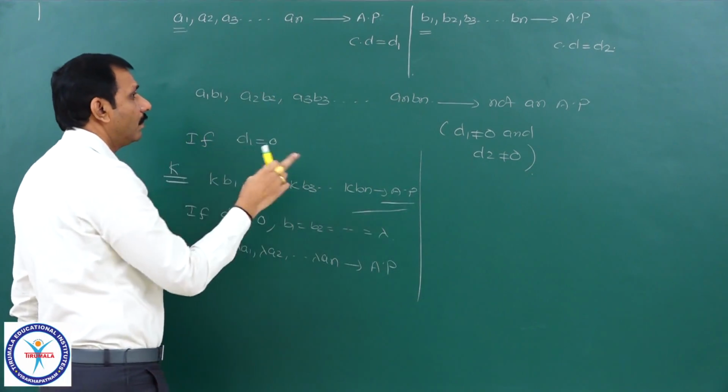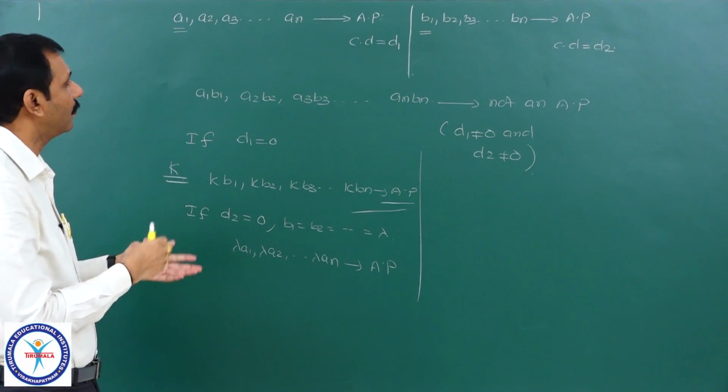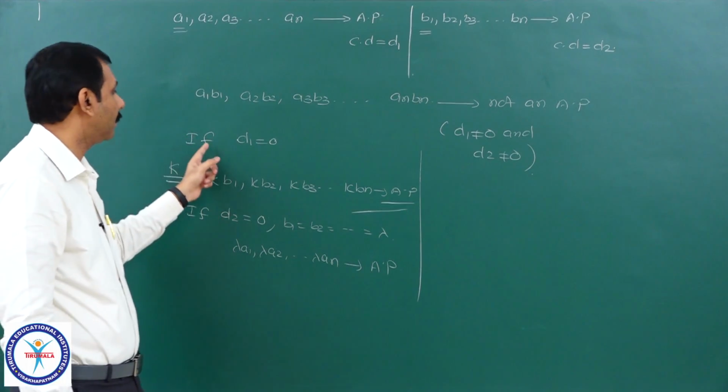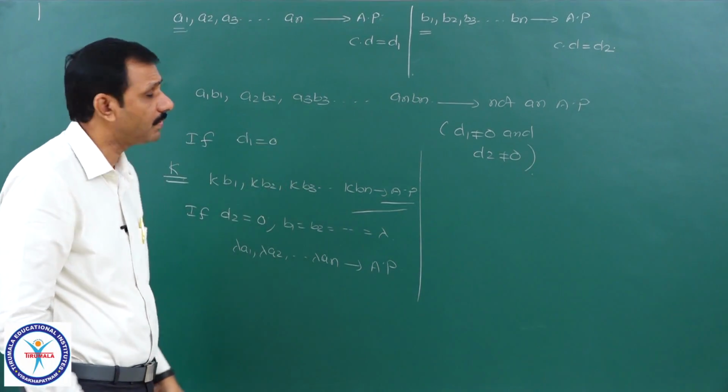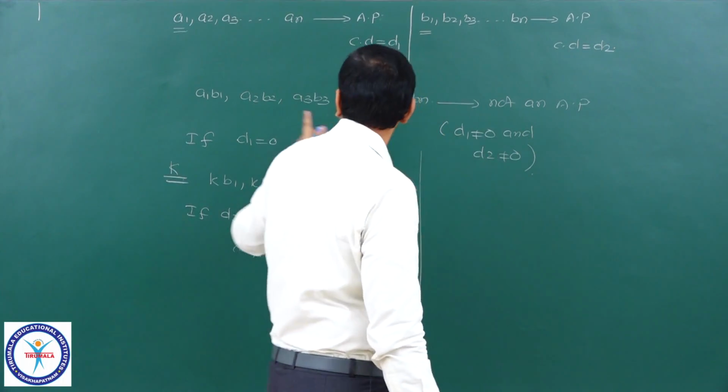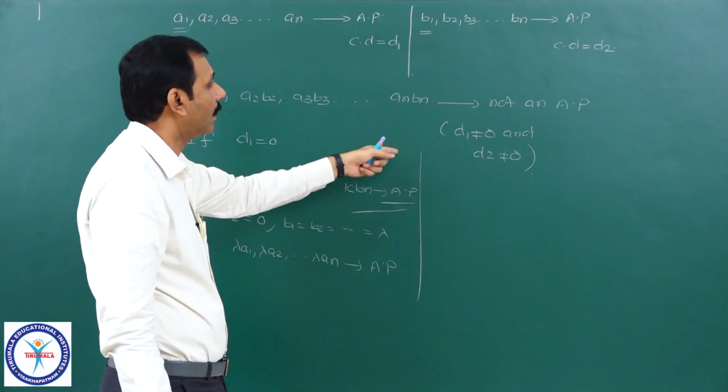Generally, D1 equal to 0 or D2 equal to 0, we will not take cases where one of these common differences is equal to 0. But whenever D1 not equal to 0 and D2 not equal to 0, clearly A1B1, A2B2 and so on are not in AP.